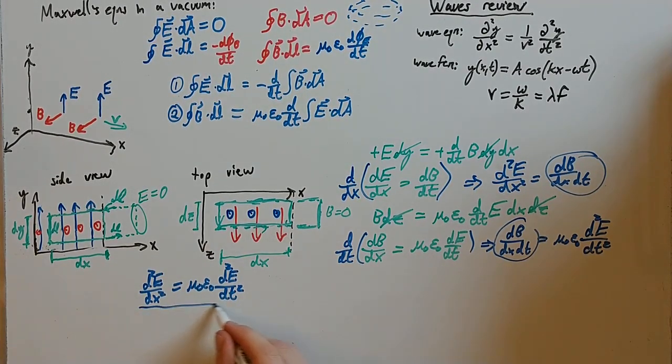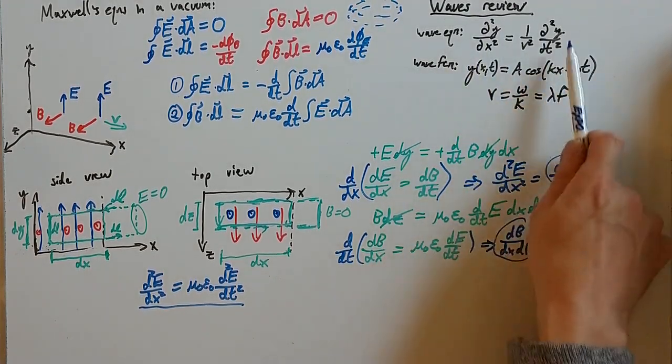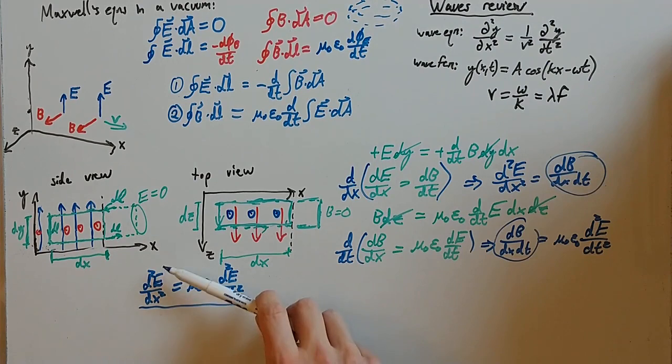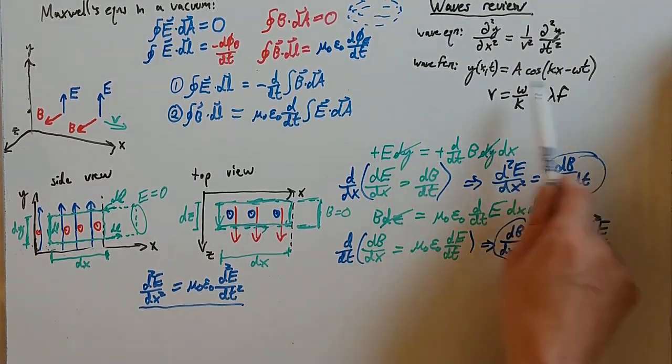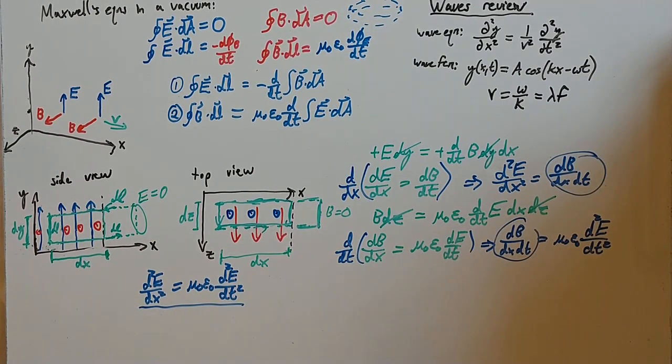And this, my friends, has the exact same form as the wave equation up here, where when you have two derivatives with space and two derivatives with respect to time, the solution to that is a wave, right? The solution to that is a wave.